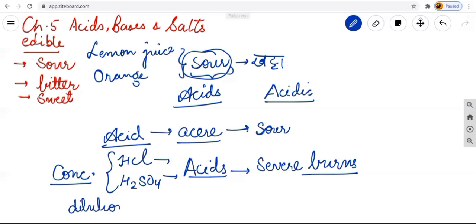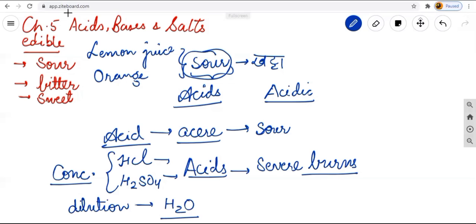Dilution means having a quantity of water in it. Acid plus water is known as dilution. If we have the dilute part, then it does not cause maximum severe burns. But if we have concentrated acids like HCl or H2SO4, it causes severe burns. That's why, if we have to do any chemical reaction, we will have to be very careful in doing it.